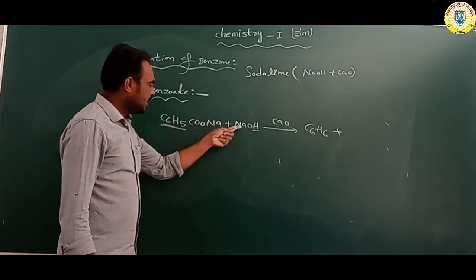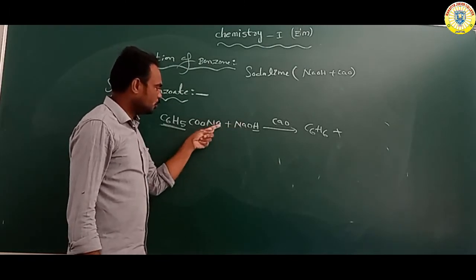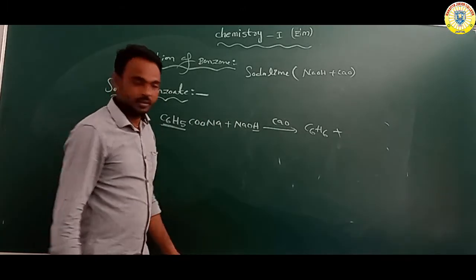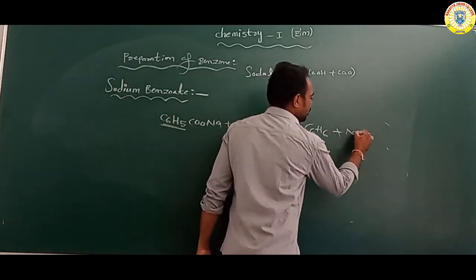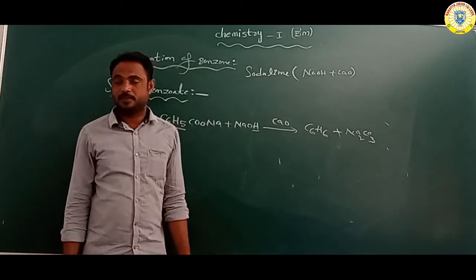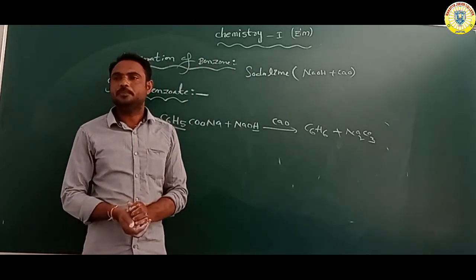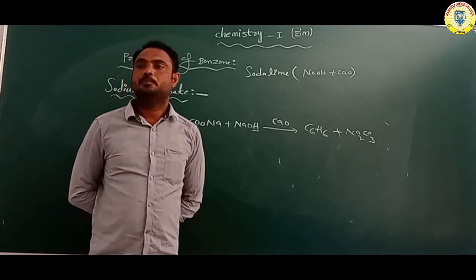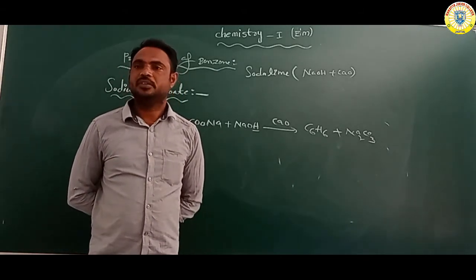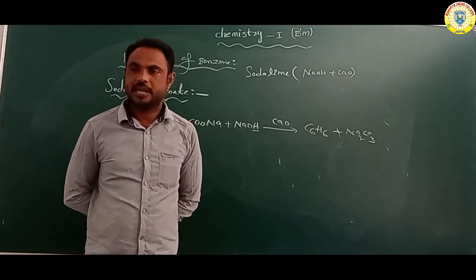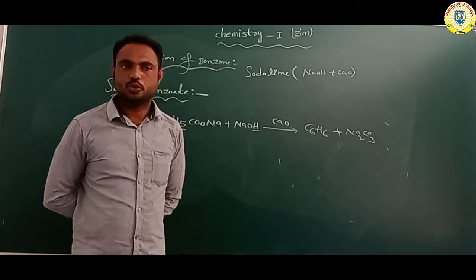And further Na2CO3, sodium carbonate. So when sodium benzoate reacts with soda lime, it forms benzene and Na2CO3, sodium carbonate.